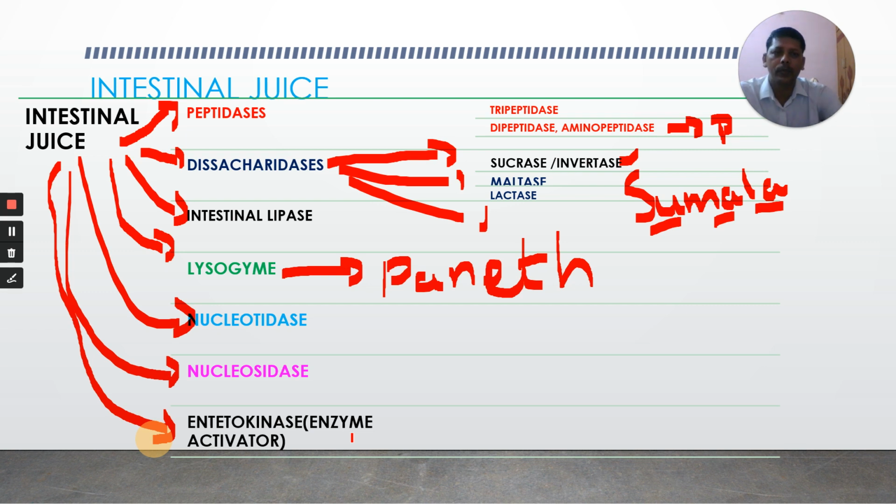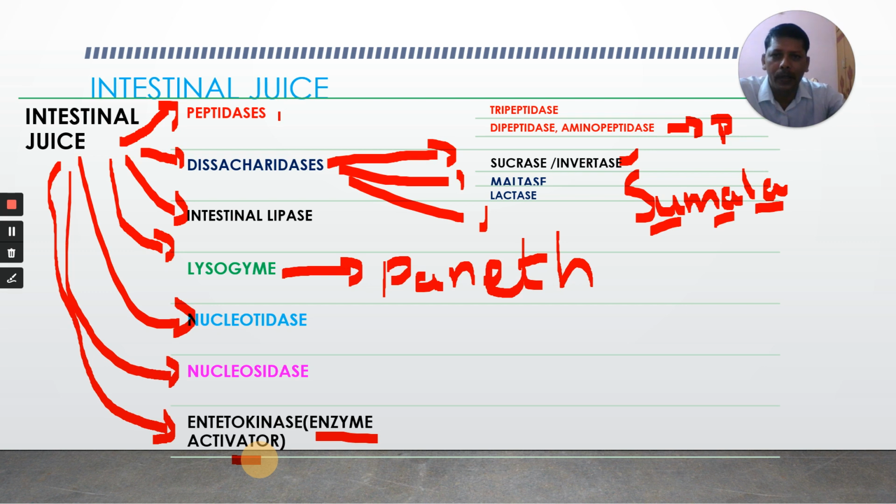It is important for the activation of some of the enzymes present in the pancreatic juice, which you will be learning later. That's about the intestinal juice.